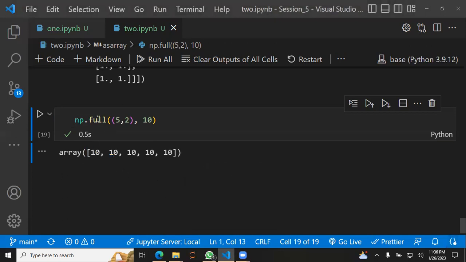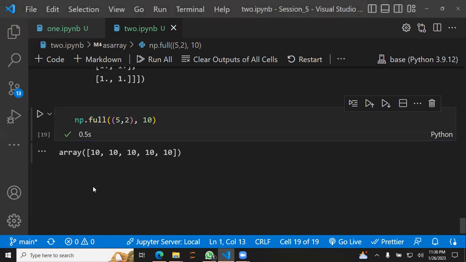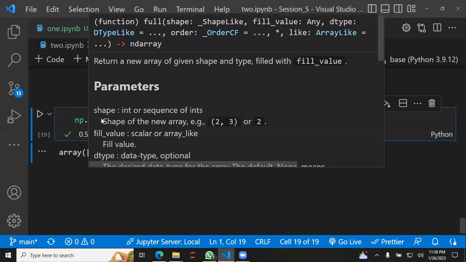Full should actually be fill, but it's full. When you hover your mouse over it, it gives you a quick description of what it means. Shape: return a new array of given shape and type, filled with the fill value.